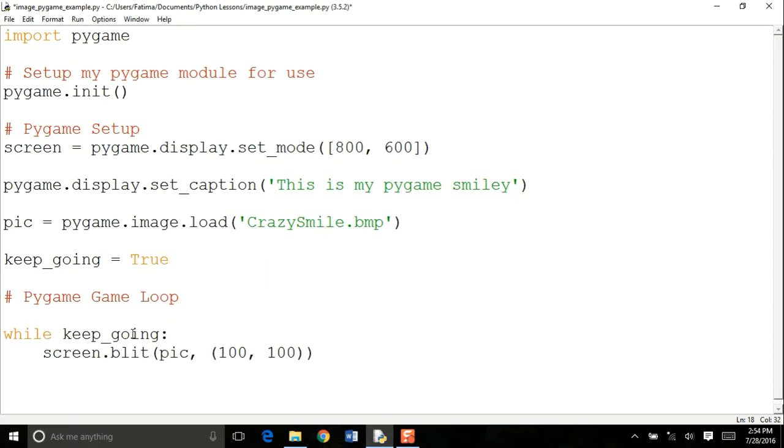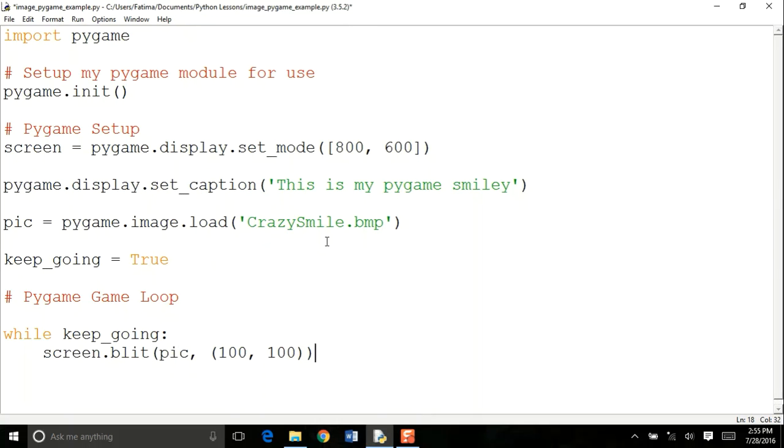So while something is true, take my screen, which I created here with this specification, take my screen, and on top of that, blit this picture, this PIC. And PIC is actually my actual image, which I loaded here. And blit is basically another function in Pygame, which will take your crazy smile picture and copy it on your screen. So blit just copies your picture to the screen.